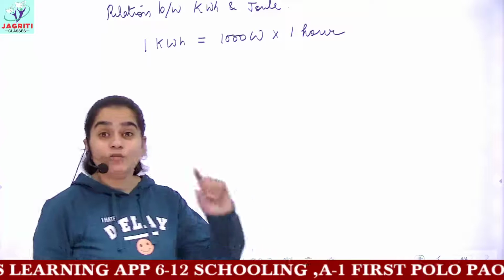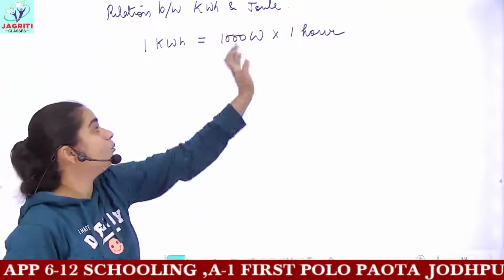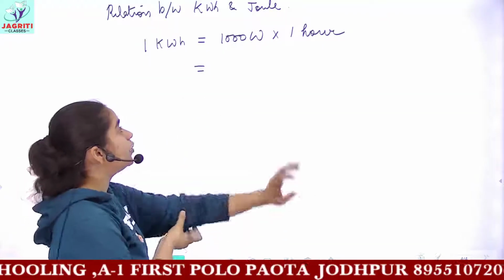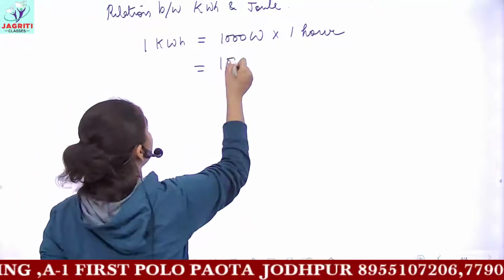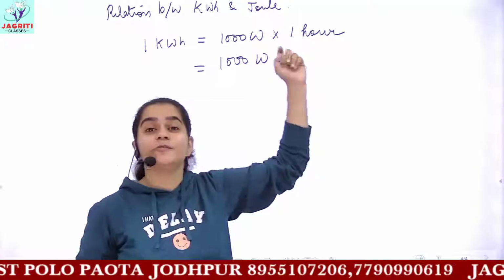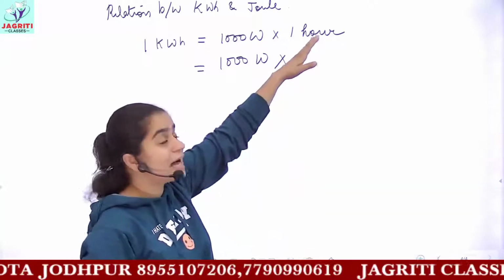So 1 kilowatt hour means, I have expanded, kilowatt means 1000 watt and 1 hour. Now watt is the SI unit of power, so we will not be changing it further. We will keep this 1000 watt as it is, and we know that the SI unit of time is not hour, it is second. So we need to convert this hour into second.